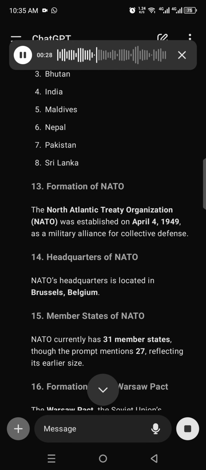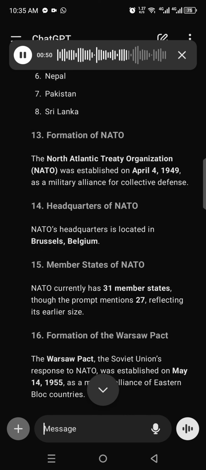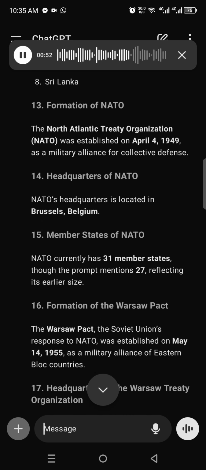13. Formation of NATO. The North Atlantic Treaty Organization, NATO, was established on April 4, 1949, as a military alliance for collective defense. 14. Headquarters of NATO. NATO's headquarters is located in Brussels, Belgium. 15. Member states of NATO. NATO currently has 31 member states, though the prompt mentions 27, reflecting its earlier size.